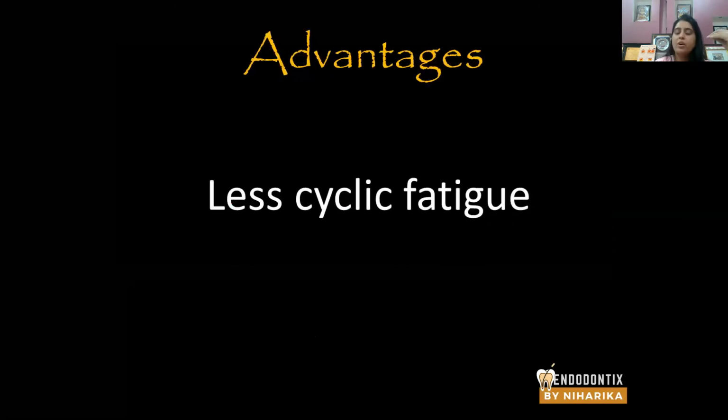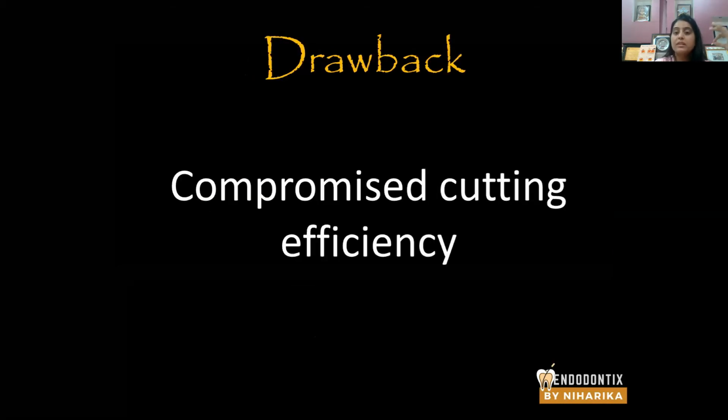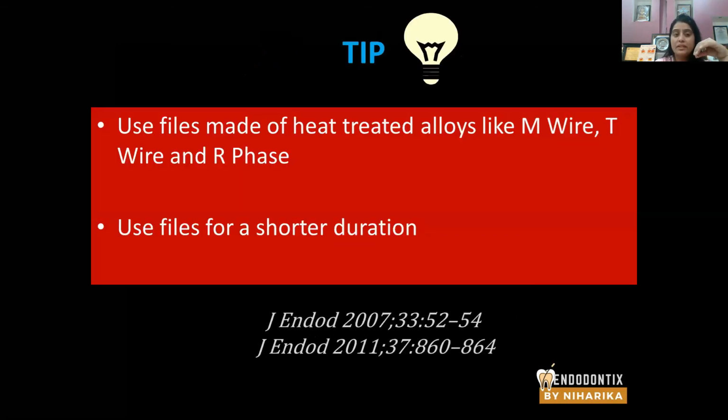Less speed reduces cyclic fatigue, so the file doesn't break easily because of low speed, but the cutting efficiency is compromised. So the tip here is that you should always use files made of heat-treated alloys. Why? Because when you use a file made of heat-treated alloys like M-Wire, T-Wire technology or R-Phase, this enhances the cyclic resistance of the file. Okay, I repeat it again.